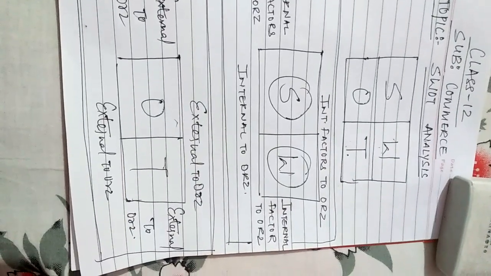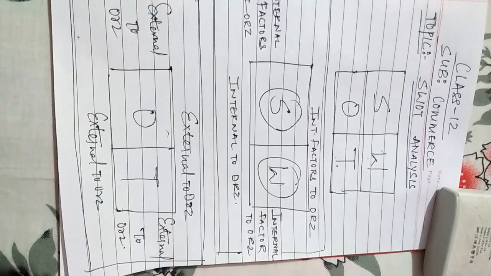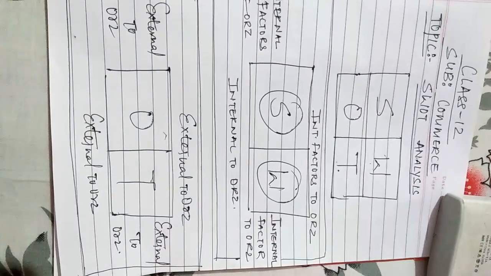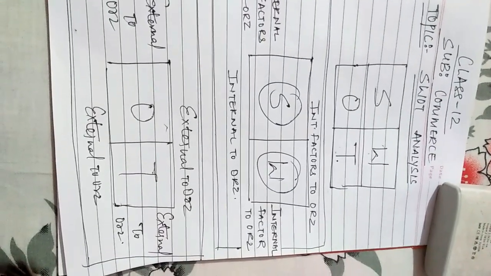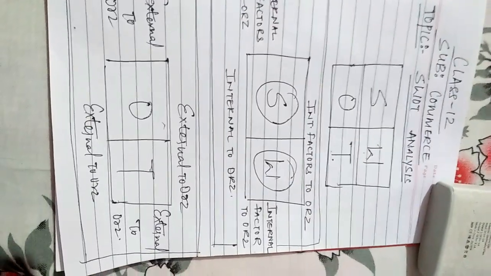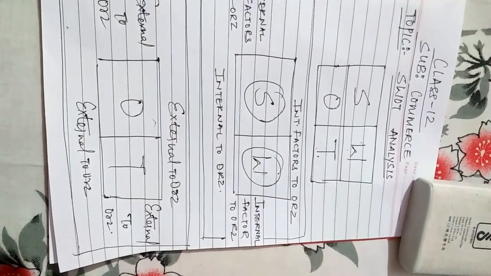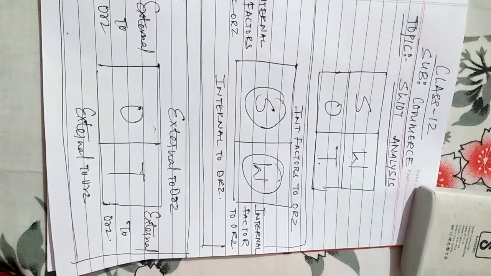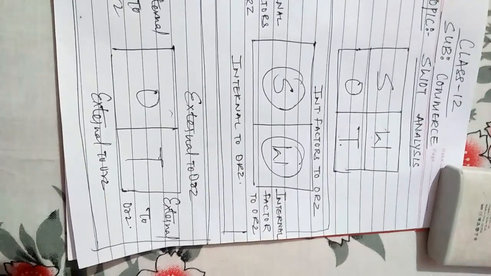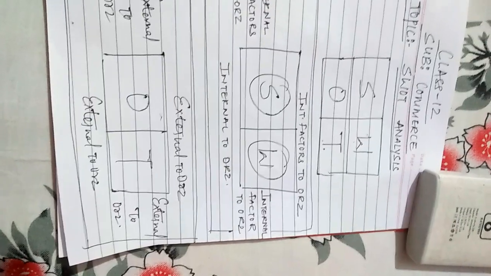SWOT is the acronym for strength, weakness, opportunities, and threats, as I told you. SWOT involves identifying the internal and external factors. What is SWOT? It is identifying internal and external factors that are favorable and unfavorable to achieve the objectives of a business.